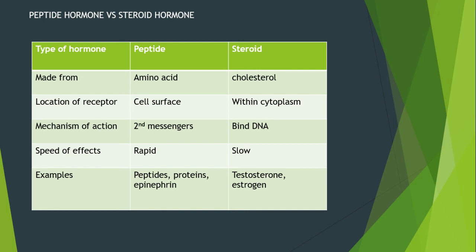So examples of peptides are peptides, proteins, and epinephrine. While for steroids we have testosterone and estrogen.